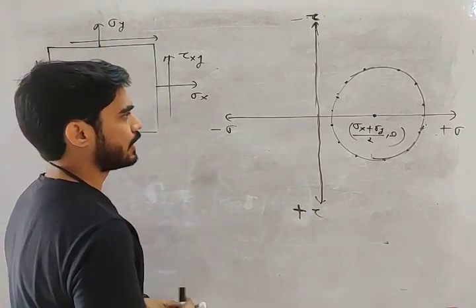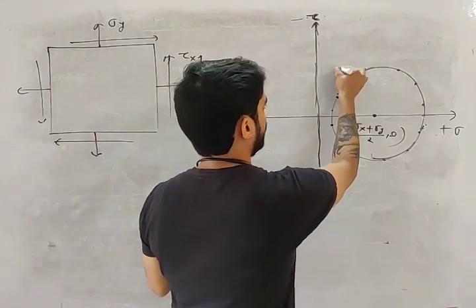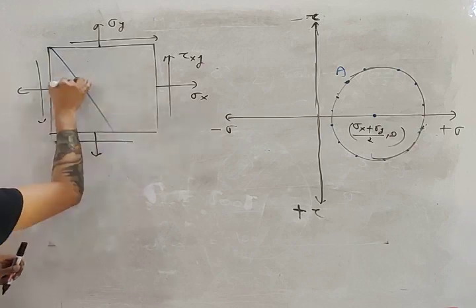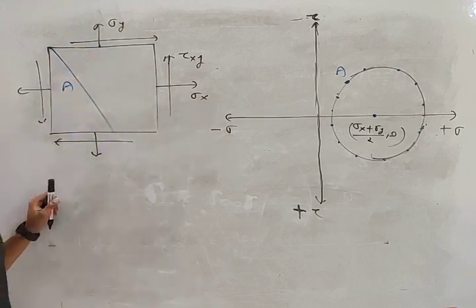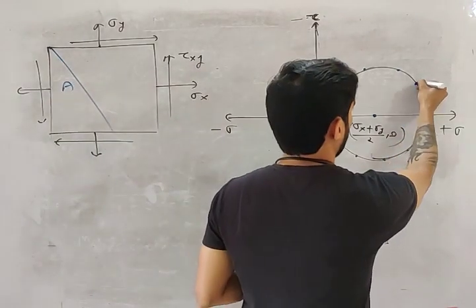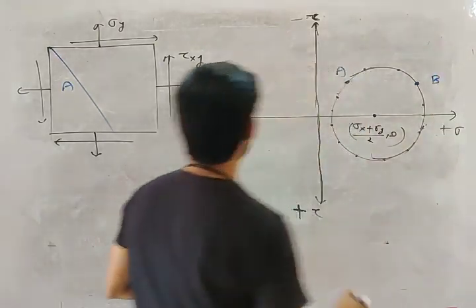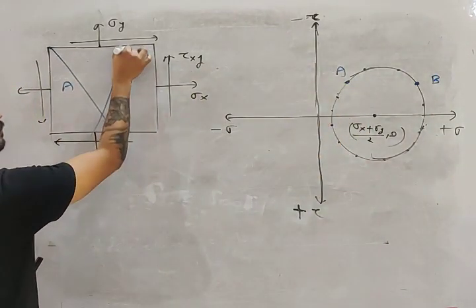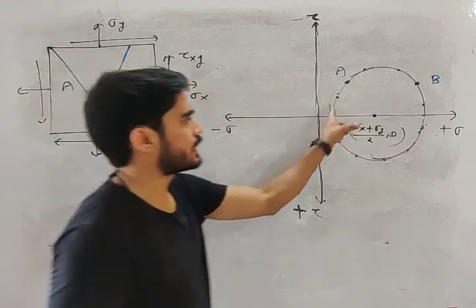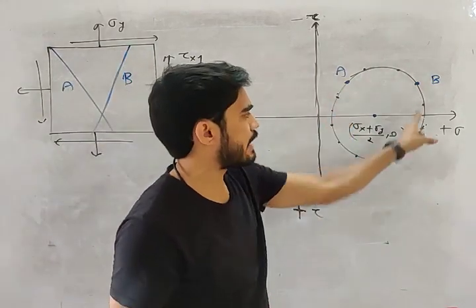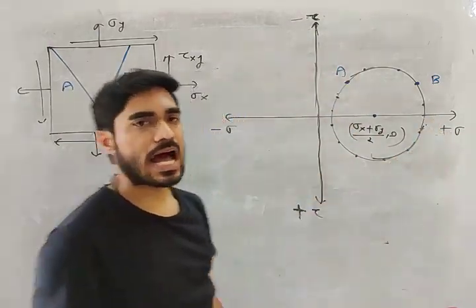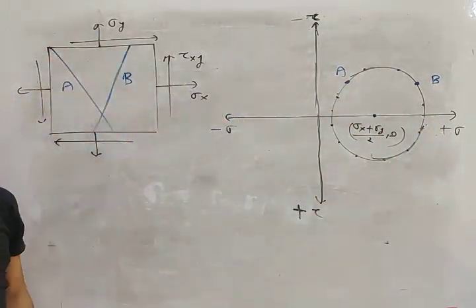For example, let's consider this point. Let's say this is point A. So this point A is nothing but a plane A. Let's consider this point, let's say this is point B. So this point B is nothing but a plane B. On the circumference of Mohr circle, different points are representing different planes, my friend.